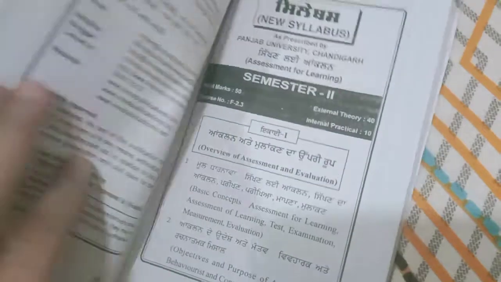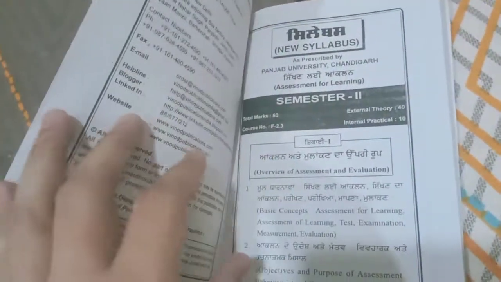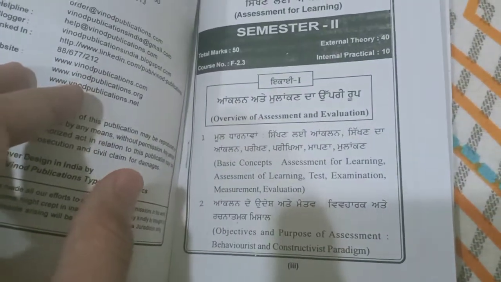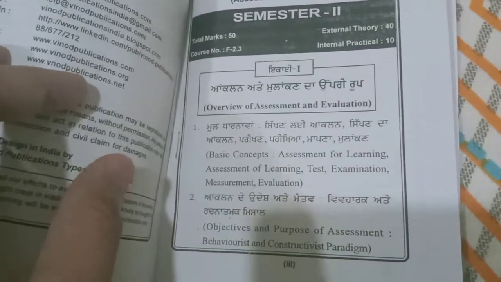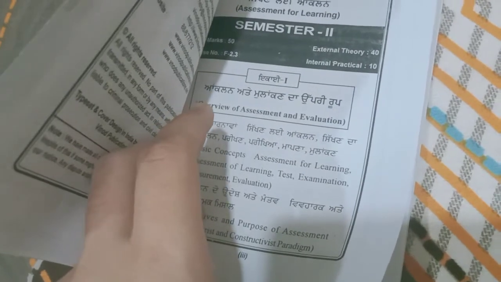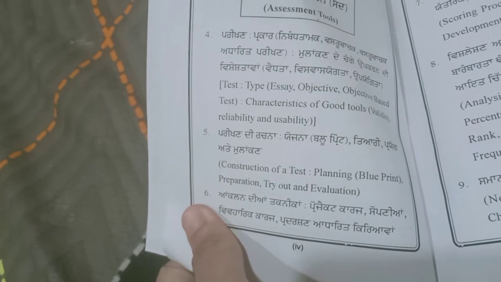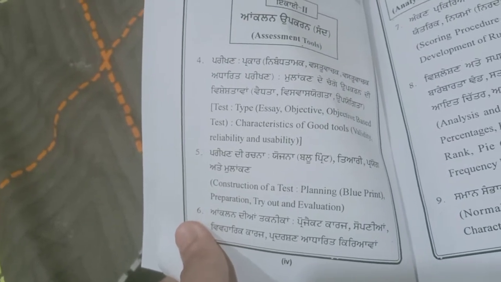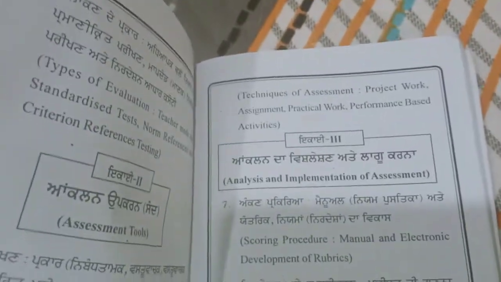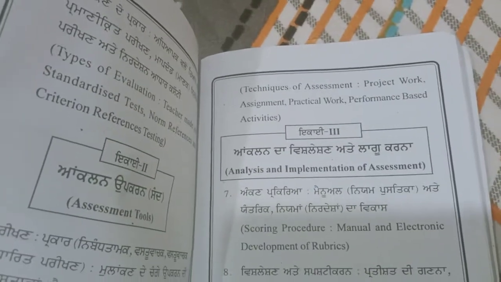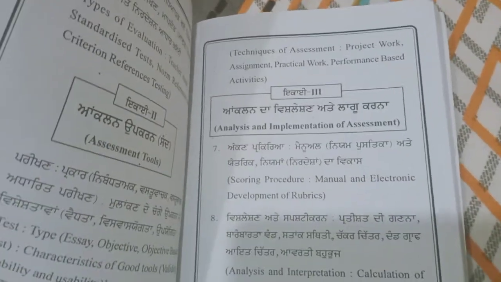New syllabus is mentioned. Unit 1 overview of assessment and evaluation. Things are given: basic concepts, assessment for learning, test, examination, then objective and purpose of assessment, behavioralistic and constructivistic paradigm, then types of evaluation and so on. Then unit 2 assessment tools, test types, essay, objective, characteristics of good tools, construction of test, planning, preparation prior to evaluation, then techniques of assessment, project work, assignment, practical work, performance based activities.